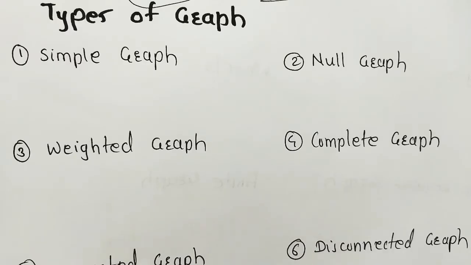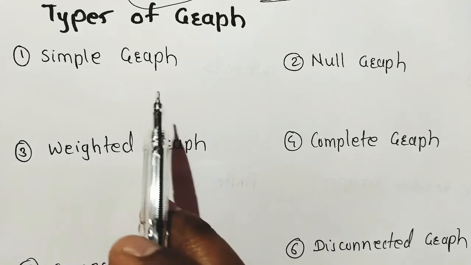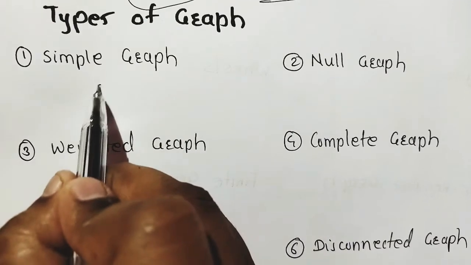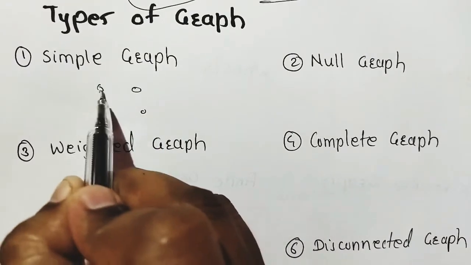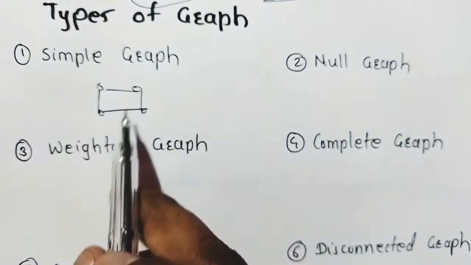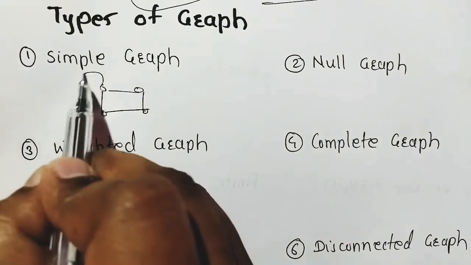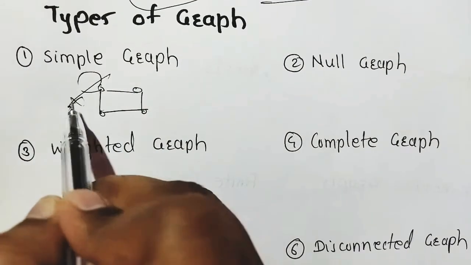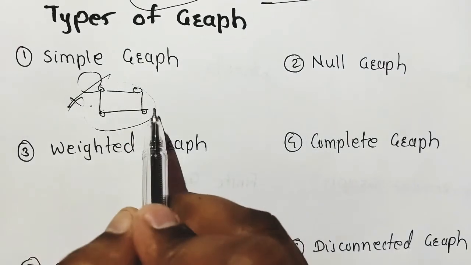Next topic is types of graph. In examination there are number of times simple questions on these types of graph. So first, what is simple graph? Simple graph means graph without self loop and multiple edges. Is there any self loop? Self loop means this part, but it is not present in this graph. This is a simple graph and no multiple edges.